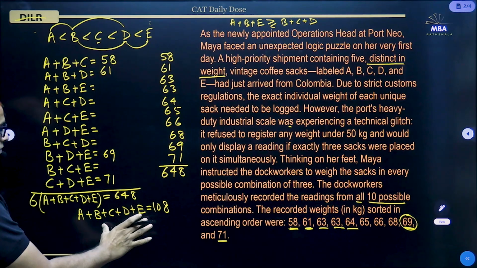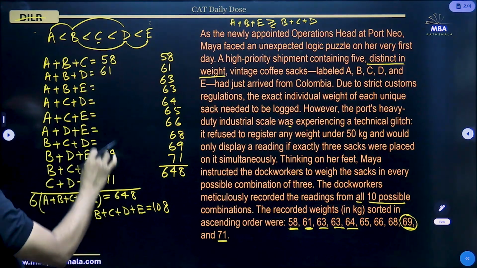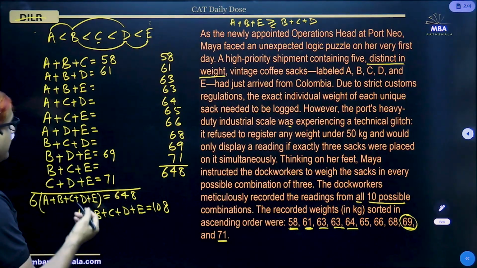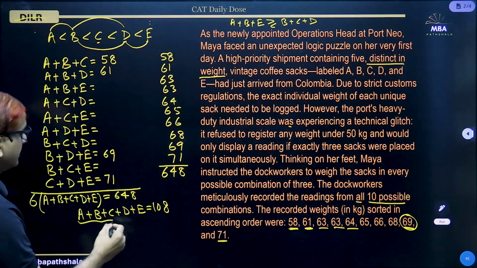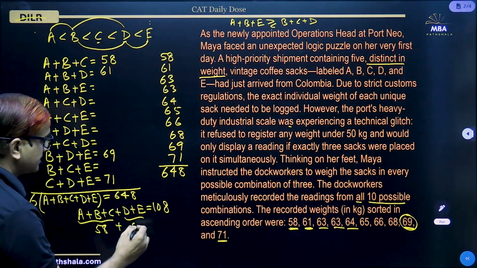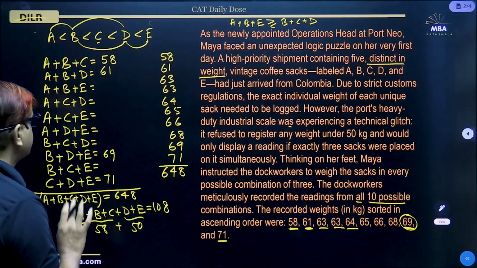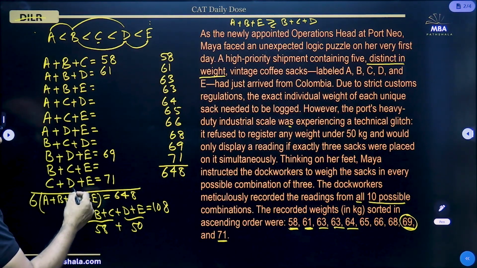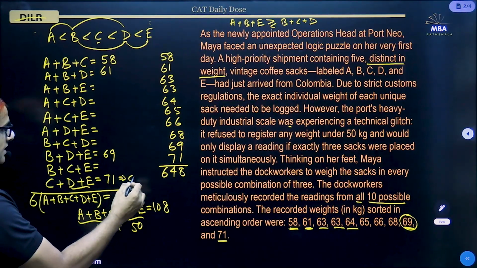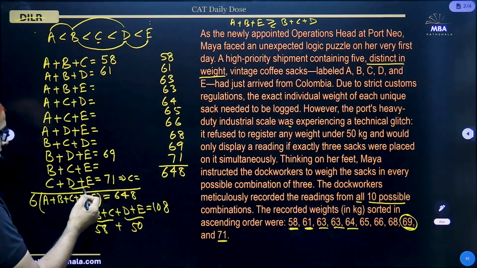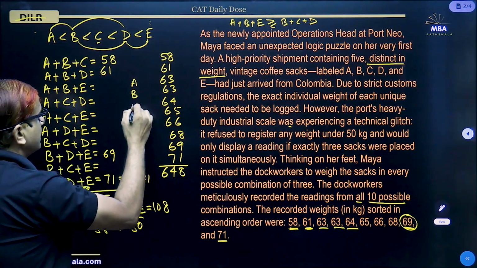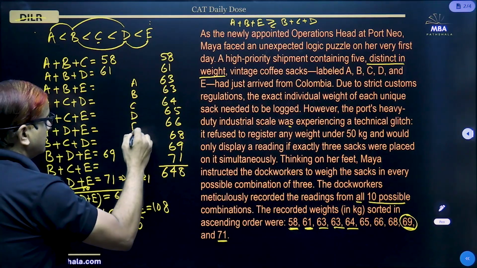So from this equation, which is the 5th equation, and these 4 equations, we can find the individual weights. Here if we put A, B, C as 58, then 58 plus how much is 108? That is 50. So D plus E is 50. Now once we know D plus E is 50, from here we can find the value of C: 71 minus 50 is 21. Likewise we can find each of the individual values.